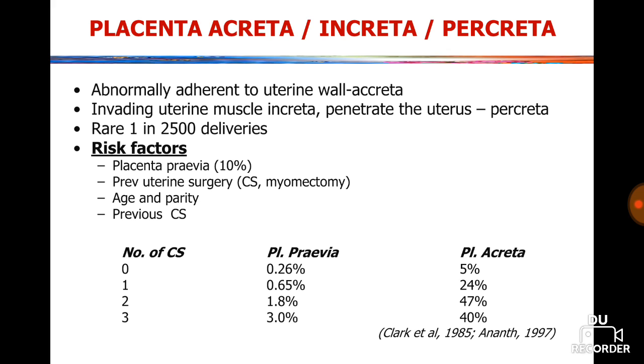And this condition, placenta accreta, increta, percreta, is rare, 1 in 2500 deliveries.